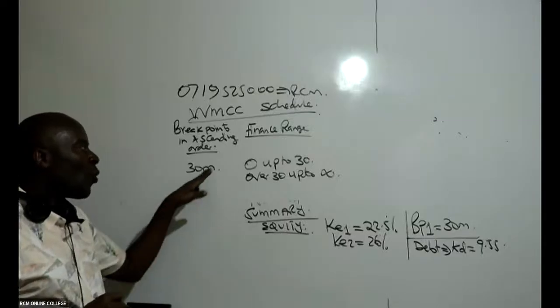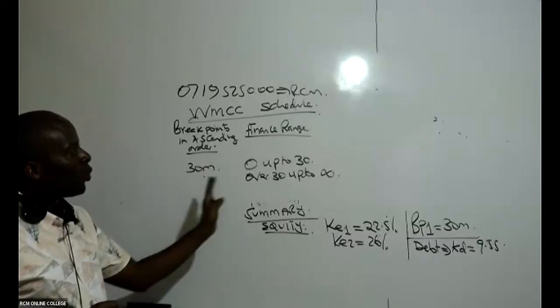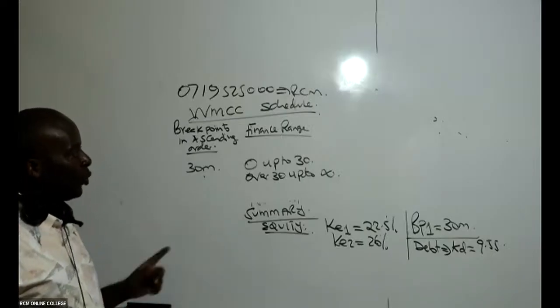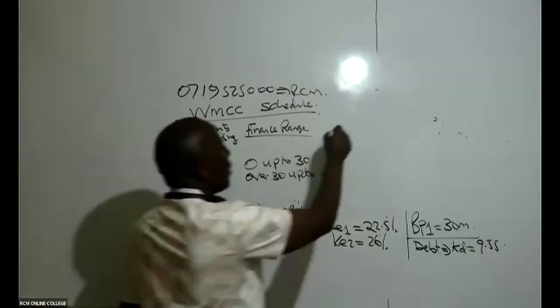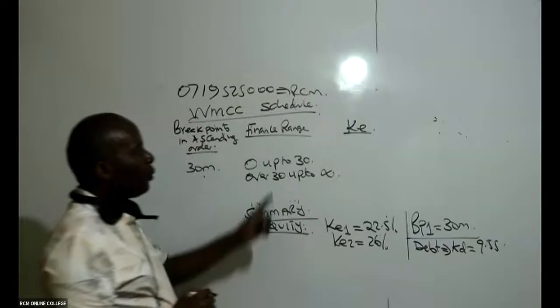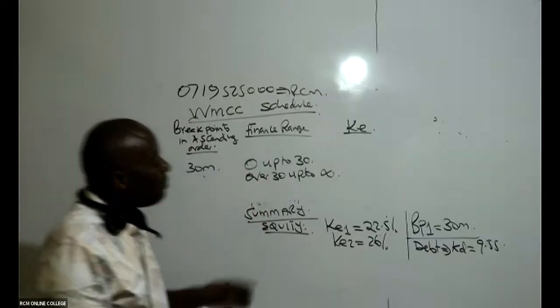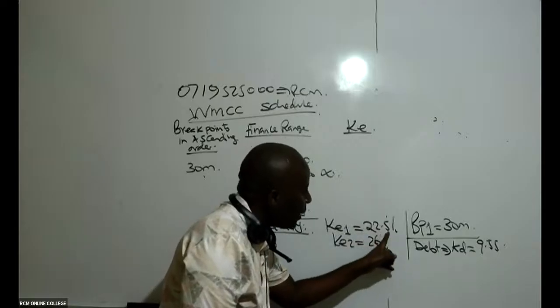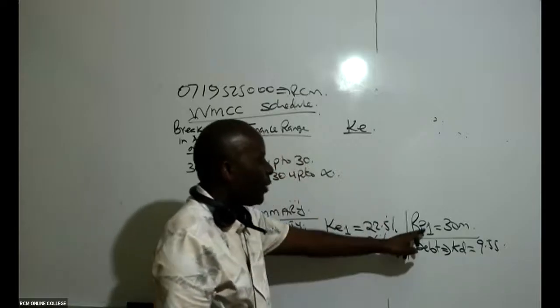You'll allow me to move quite fast in this, and then I'll be able to come and take care of the ninjas who will not be able to see what I'm doing. So then I'll come and write here cost of equity. Remember, the first cost of equity, which is 22.5%, runs up to the first breakpoint.